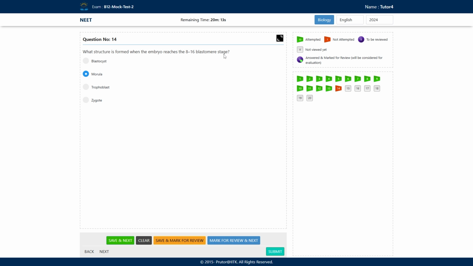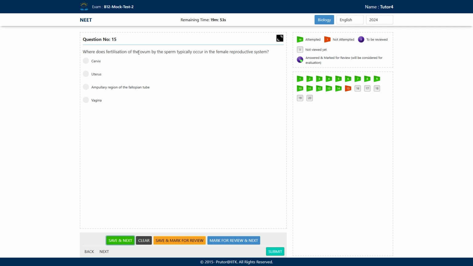So the zygote undergoes cleavage. It undergoes repeated mitotic divisions, and the daughter cells are formed. These daughter cells are known as blastomeres. So the embryo which consists of 8 to 16 blastomeres is known as the morula. After the morula, the blastocyst is formed.